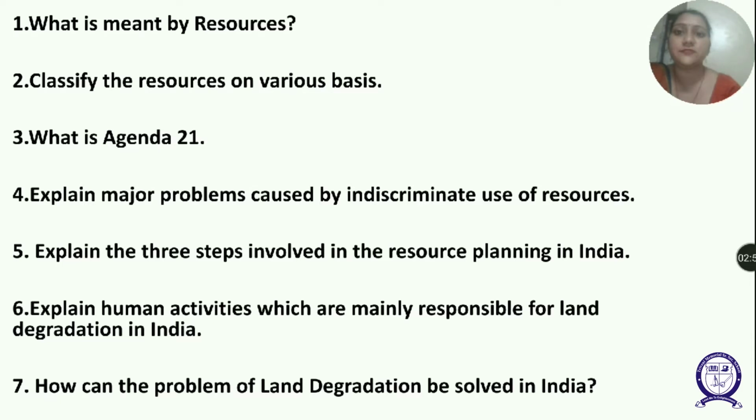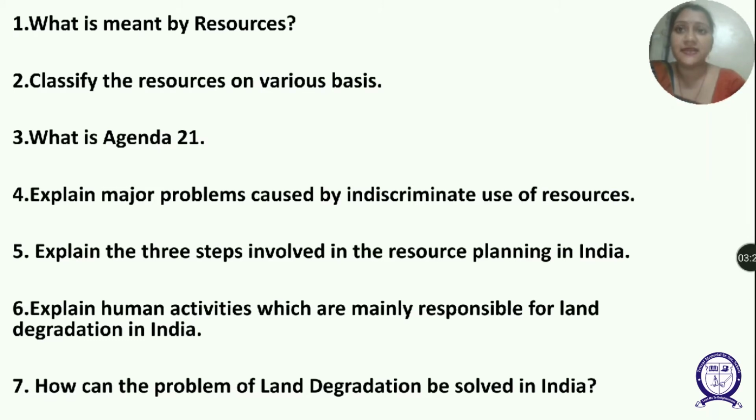Non-renewable resources. These resources take millions of years in their formation. They can't be renewed or reproduced once they are used up, like coal, petroleum, metal, etc. Some of the resources are recycled, like iron, copper, etc.